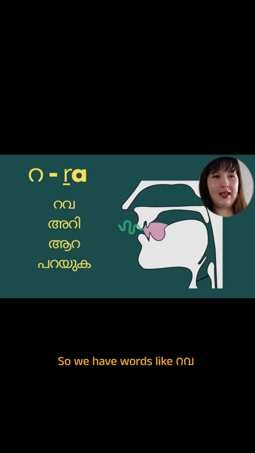So we have words like rava, ari, ara, and parayuga. Ra.